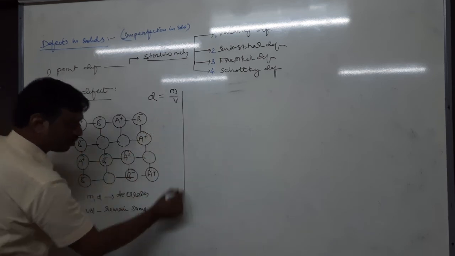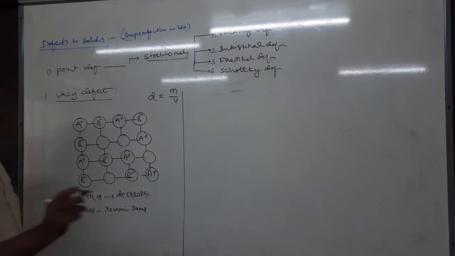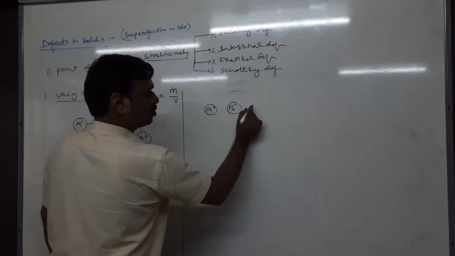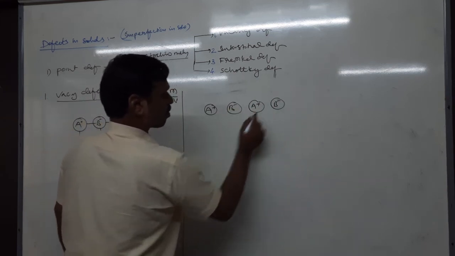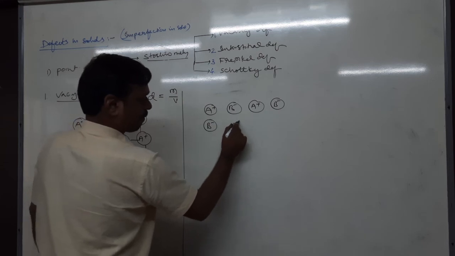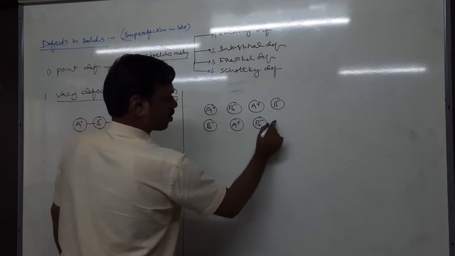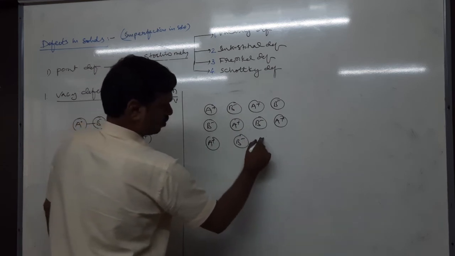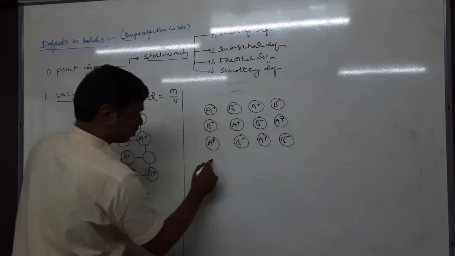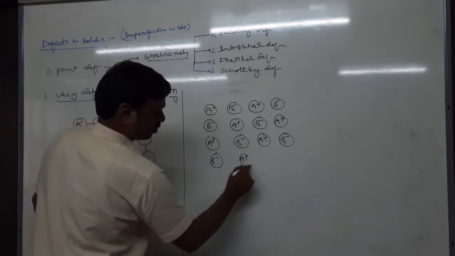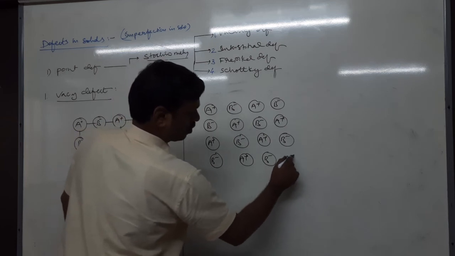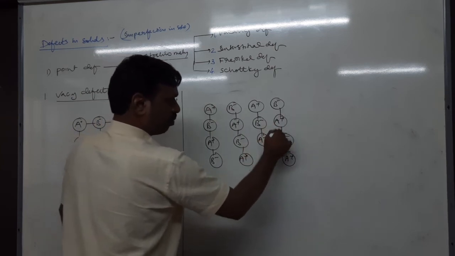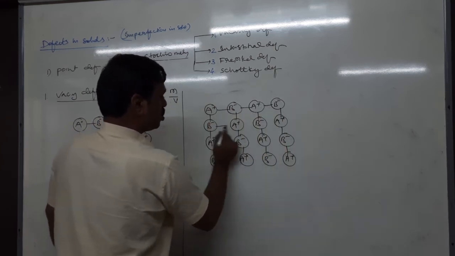Next is interstitial defect. Let us take a cation and anion. This is a perfect solid, it has no defect, but we are studying which defect? Interstitial.